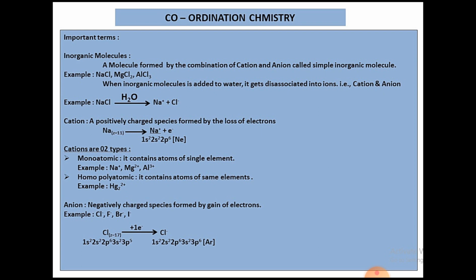A molecule formed by the combination of cation and anion is called an inorganic molecule. Best examples you can give are salts: sodium chloride, magnesium chloride, aluminium chloride, NaCl, MgCl2 and AlCl3. Whenever we add these salts to water, they get dissociated into cation and anion.